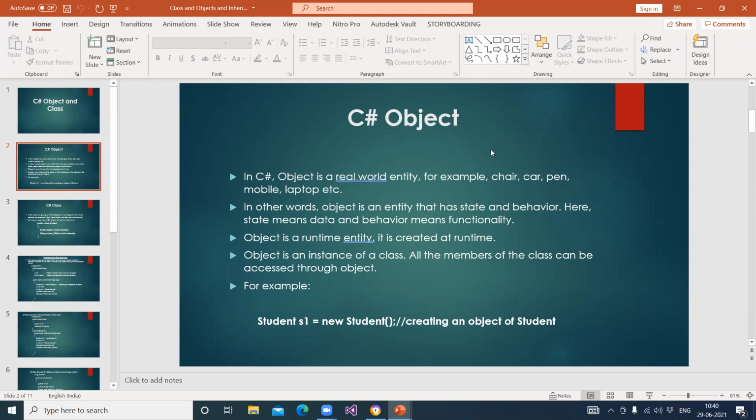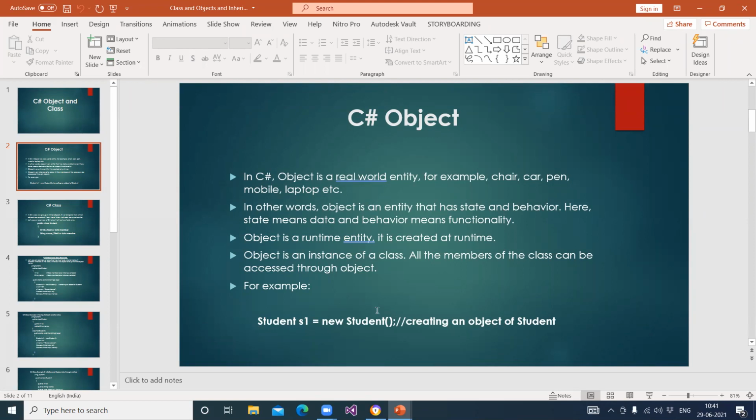That is all I wanted to say. Okay. For example, here an example is given. No change, in C++ language the syntax is the same. Student is a class, S1 is an object, equals to new. New is a keyword for creating an object. Student is the class, with open bracket, close bracket and semicolon. This is creating an object of Student.